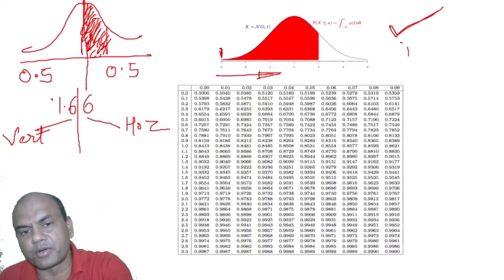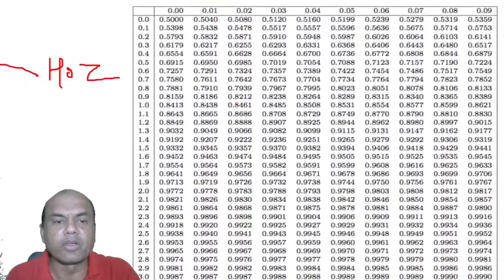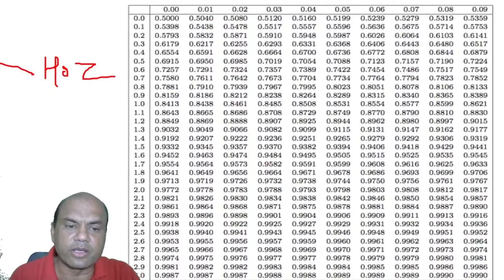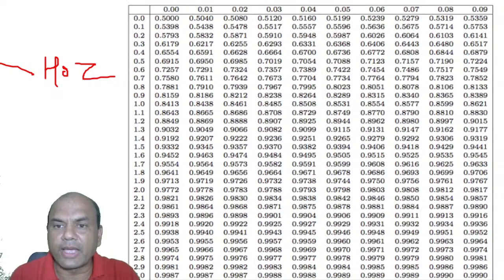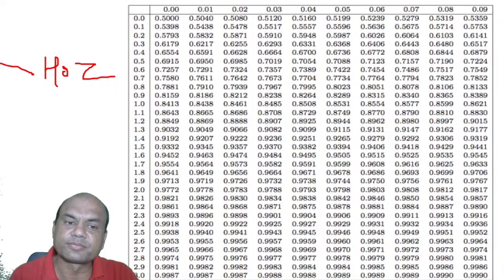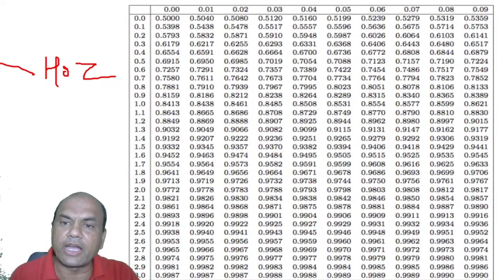Now go forward. So vertical now. 1.6 first. 1.6 over here. And then other 6 is over here. See this 6. Match this 0.06 and 1.6 over here. It is coming to 0.9515. Look at this. Everyone is getting this 0.9515. Let me see how many of you are getting these answers here. Okay. Now, those who have not heard, kindly give me the answer for 1.66. 1.6 and 0.6.